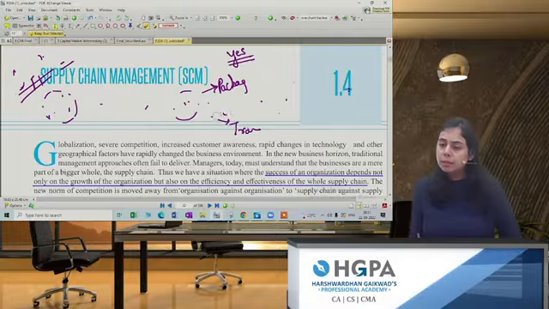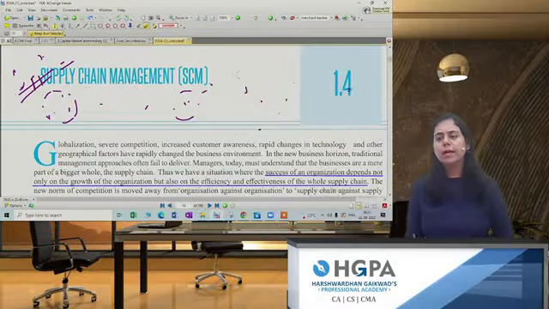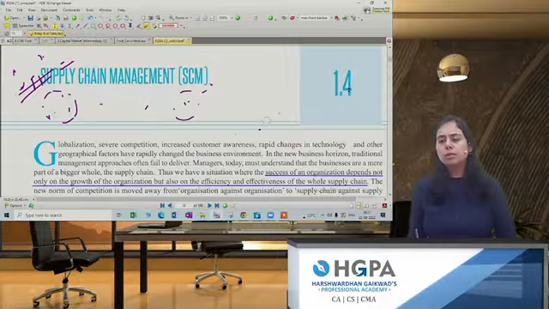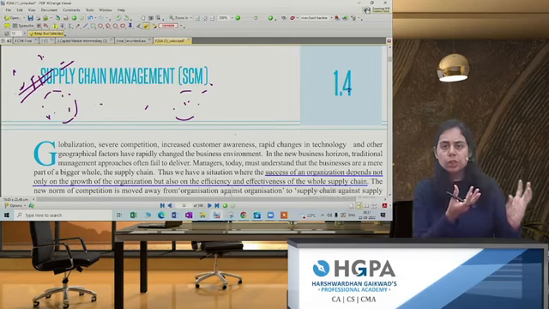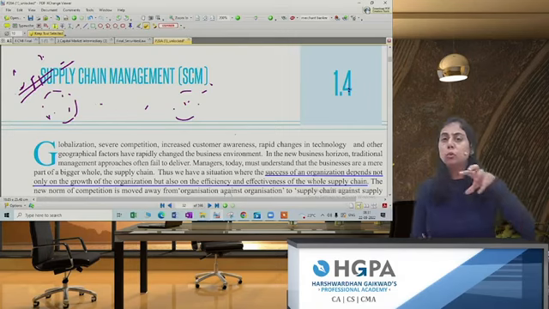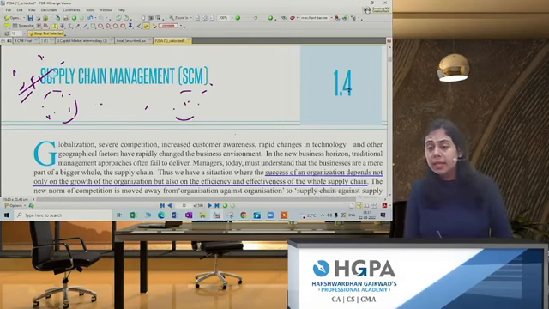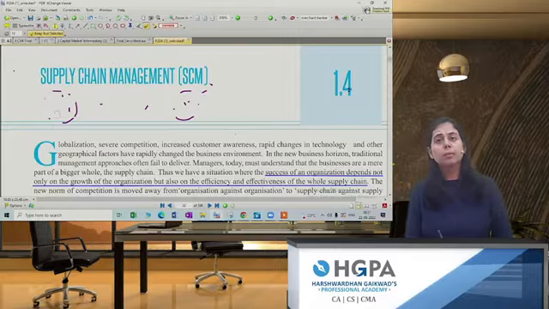Thus, what is supply chain management? There are many companies in the supply chain management. Why are there many companies? Because one company will be the supplier, then there will be a transportation company who will deliver the raw material to my company. Then there will be human resources in my company, right? Human resources will do the manufacturing process.